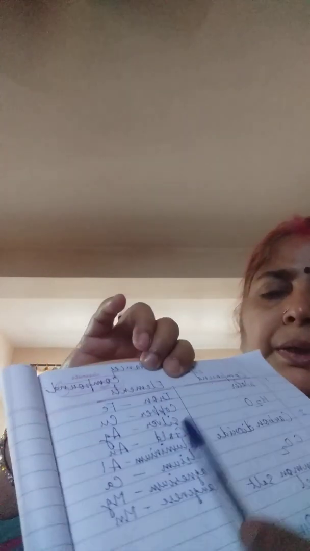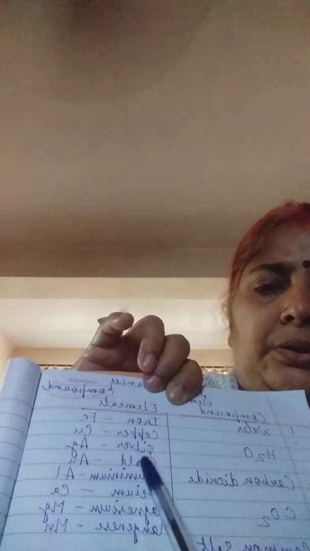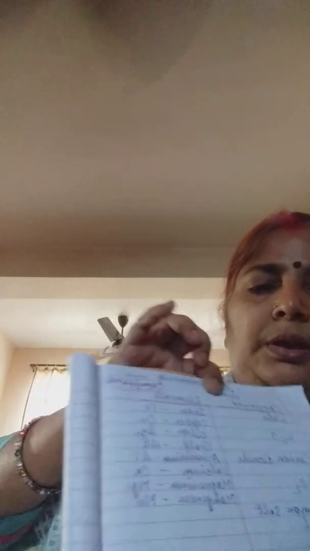Okay children, here I have written the symbols of some elements like iron, copper, silver, gold. In the book also a table is given in which the symbols of elements are written. You should memorize it. All of you have to memorize it. Okay. Then you have read about the chemical formula.